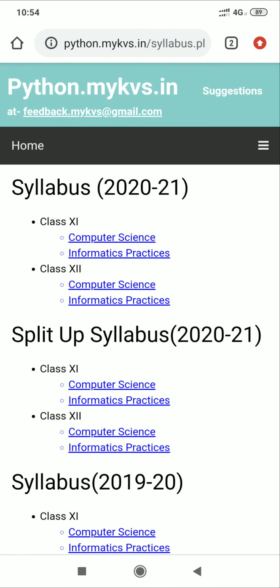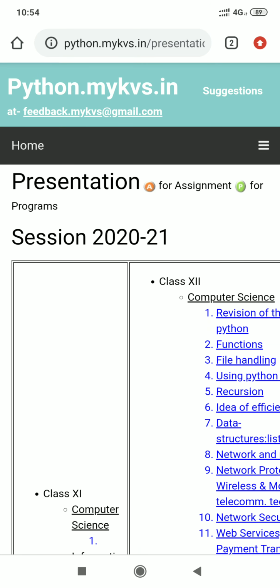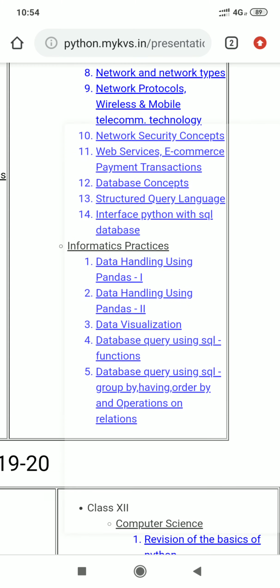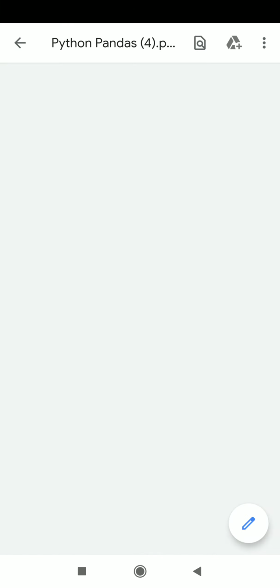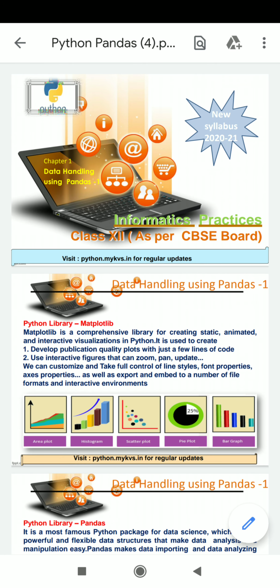Before proceeding to the programming part, we must know what is pandas, how we can create objects in pandas, and how we can use different methods available in pandas data objects.